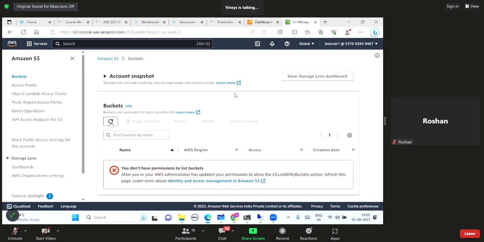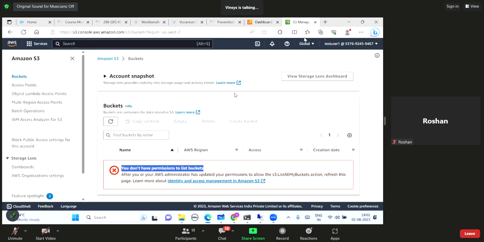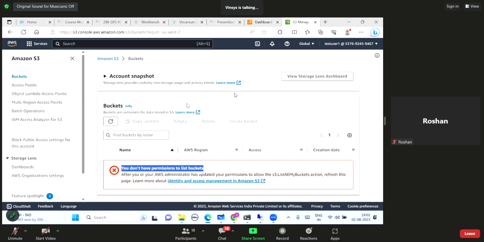See, just now I was able to see the bucket, but again I am getting the error that you don't have permission to list the bucket. Is it clear, folks? This is what I mean by deny is always going to override the allow permission. So it doesn't make much sense here, but I just wanted to elaborate this concept. So how deny will always take precedence over the allow permission.